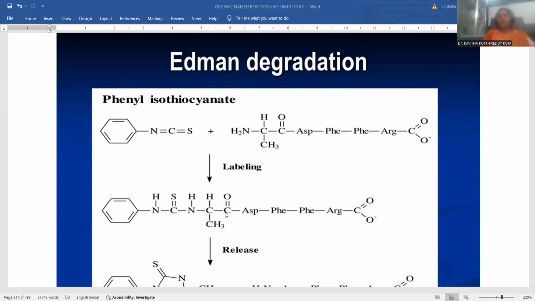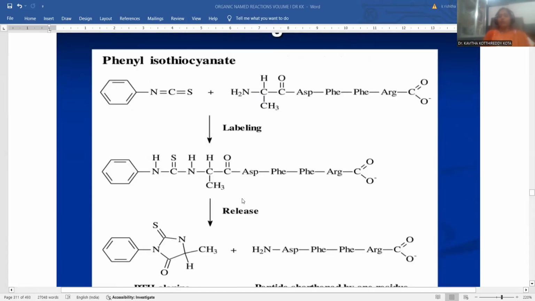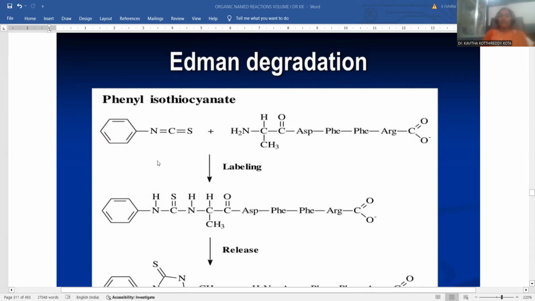This is the way the entire process of Edman degradation is manifested. It's a very clear representation. Sequential means step by step, how the degradation takes place, we understood. First of all, the reagent. What is this? Phenyl isothiocyanate is the distinguished reagent for Edman degradation. It is treated with a long chain of protein, a polypeptide made up of an amino acid sequence, right? Whenever these two are treated, there is a new bond between carbon and nitrogen, and protonation of the second amino nitrogen takes place. So this is the labeled product.